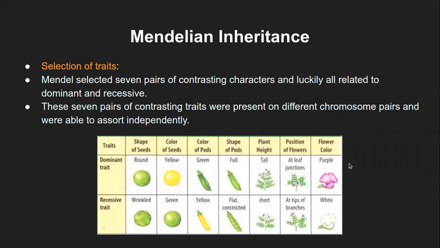And he had chosen these based on whatever was easier to observe from the outside of the plant, with no need for further experimentation just to identify the trait. That was not required at all. So I hope you remember these particular traits from your class 10. If not, these are just factual details, so you can read them later as well. That is the shape of the seed, color of the seed, color of the pods, shape of the pod. These 4. Then plant height, position of the flowers, and flower color. These were the different characteristics shown in the picture.